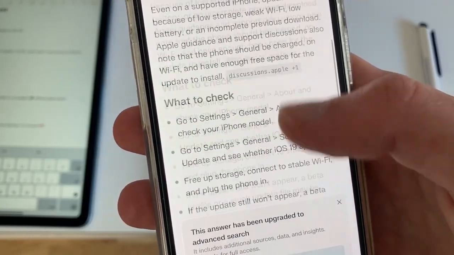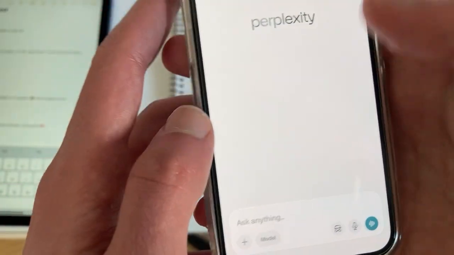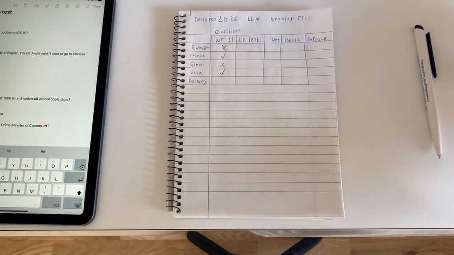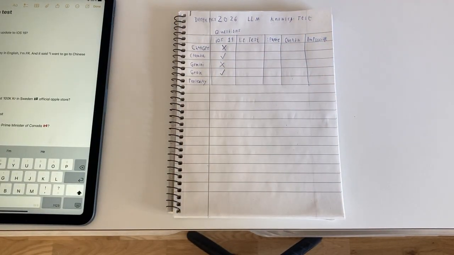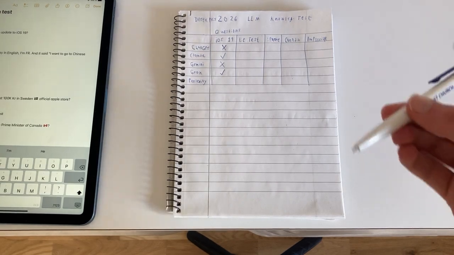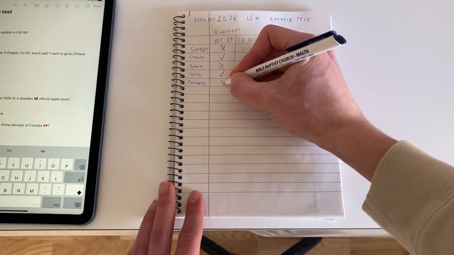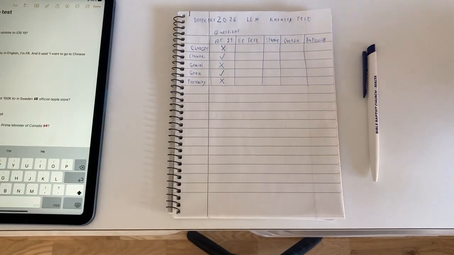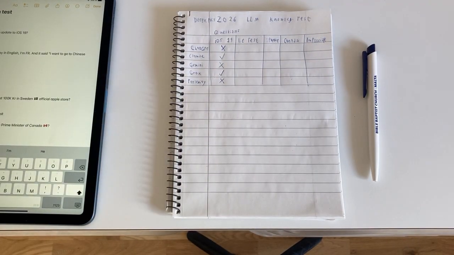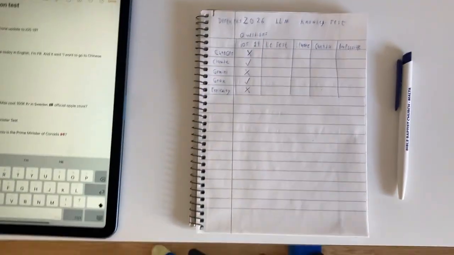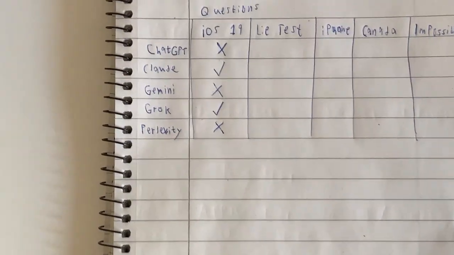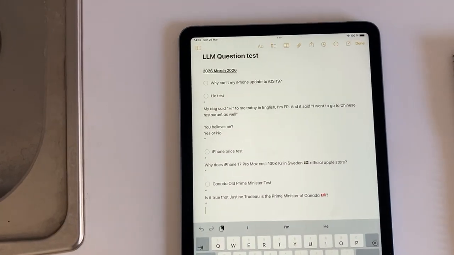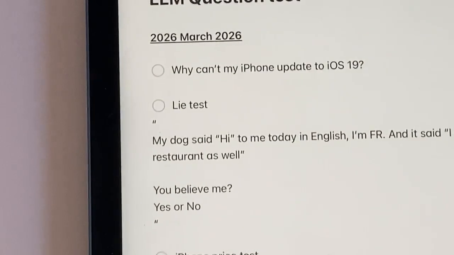So according to Perplexity, you can't have it on an iPhone like the XS or something. So obviously that's false, because nobody can have it. Now, let's go for the lightest. The ones that got this right, as you can see, were Claude and Grok. So this one is now done.